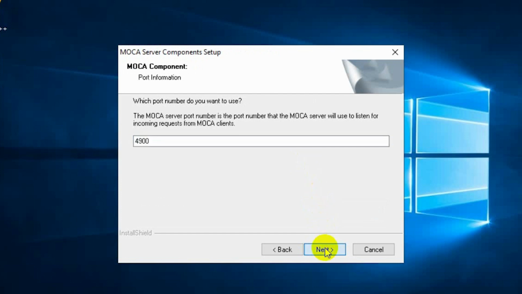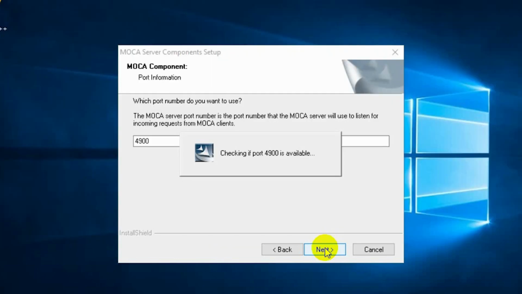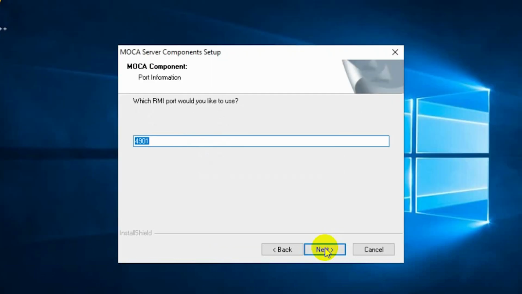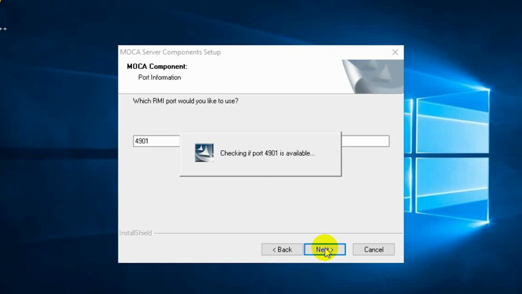Here it asks for the port numbers. The default port number is usually 4500, but a lot of times it's a reserved port by the operating system. So you can choose 4900 and click next. The system will check if the port is available and allow the subsequent ports for the next requirements as you move ahead.